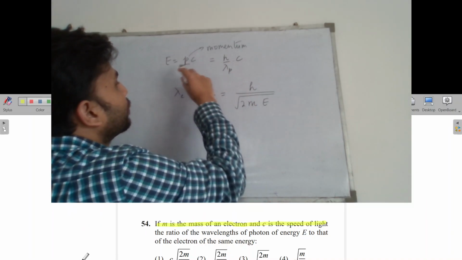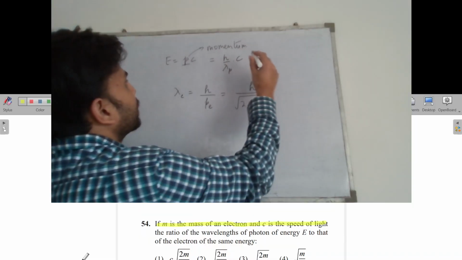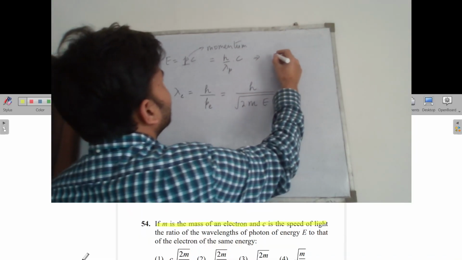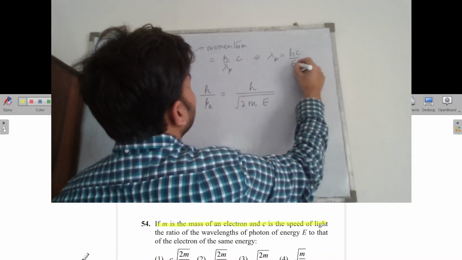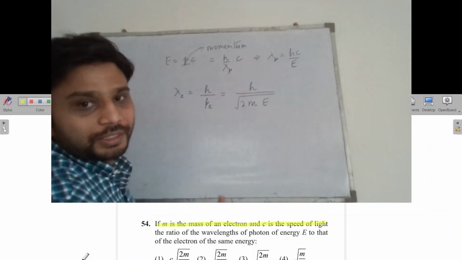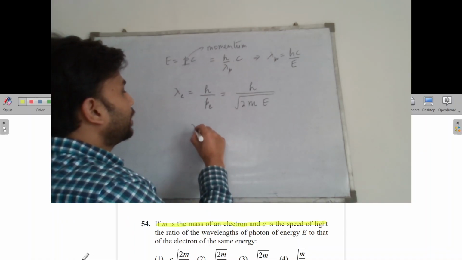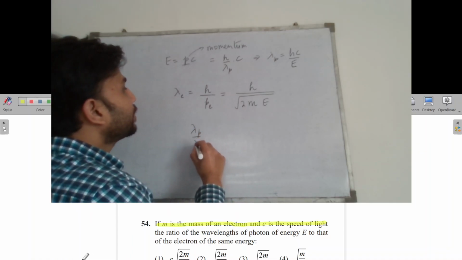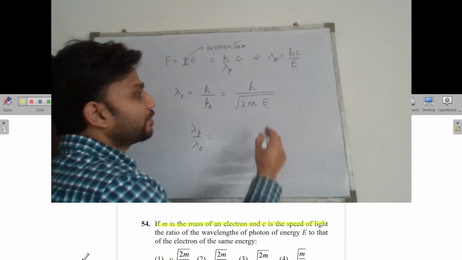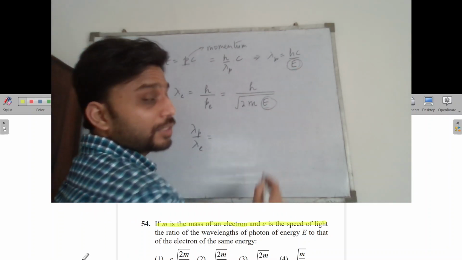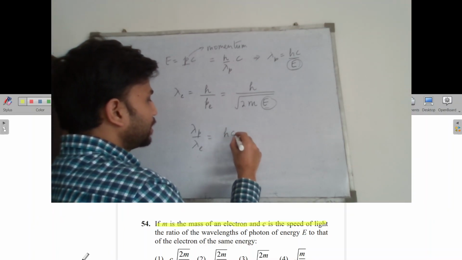If we substitute the value of E here, from here we can write the wavelength of the photon is equal to hc by E. So if we take the ratio of the photon to that of the electron, lambda p divided by lambda e, and since both of them have the same energy, we put the same value of E here as well as here. So the wavelength of the photon, that is hc by